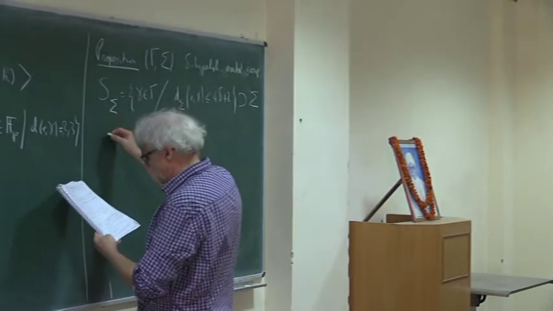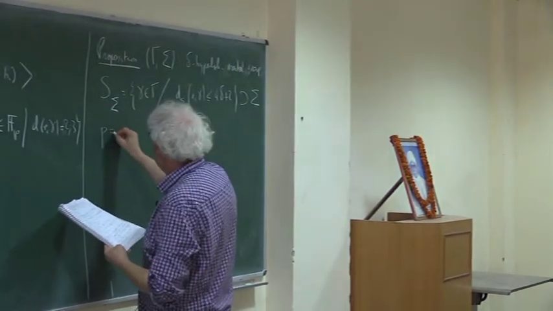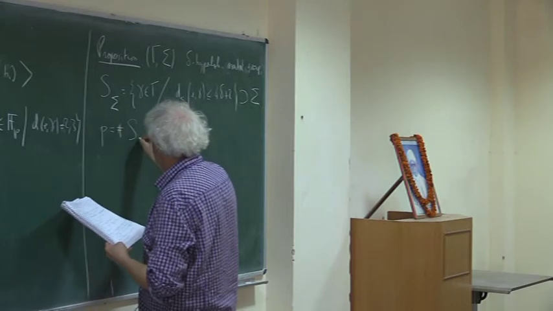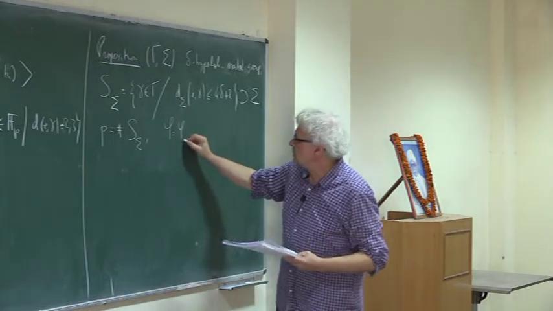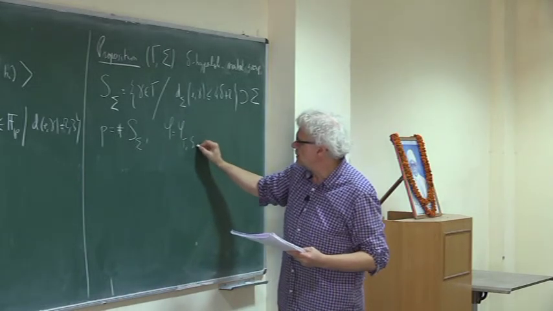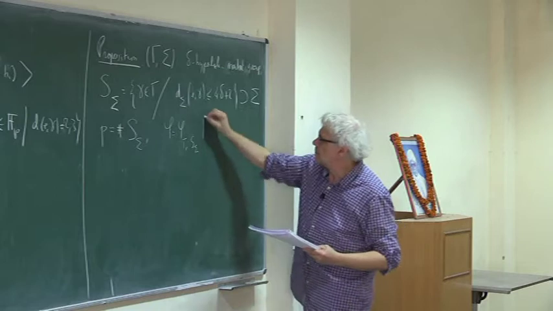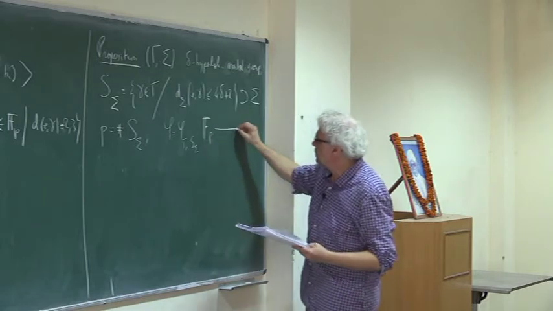And if I call p the cardinal of this set, I come up with phi, which is phi_{Gamma, S_Sigma}, the marking map from F_p to Gamma.